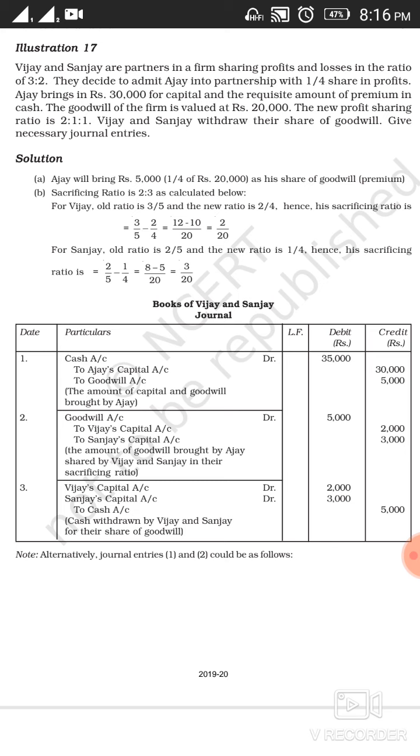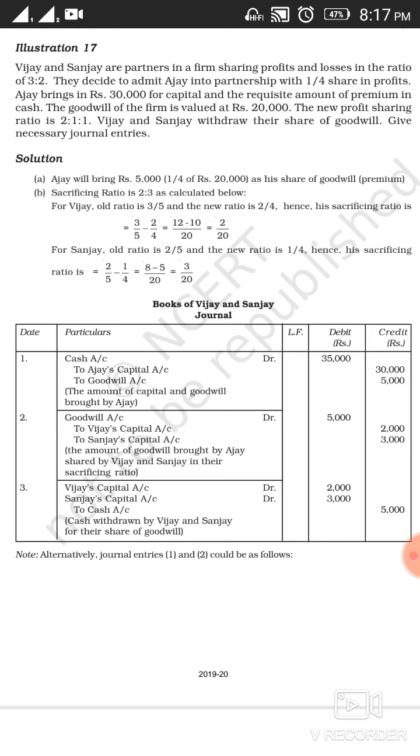Vijay and Sanjay are partners in a firm sharing profit and losses in the ratio 3:2. So we have two partners, Vijay and Sanjay. The profit sharing ratio has been given as 3:2. They admitted Ajay into the partnership with 1/4 share in profit. So the new partner that has been admitted for 1/4 share is Ajay.